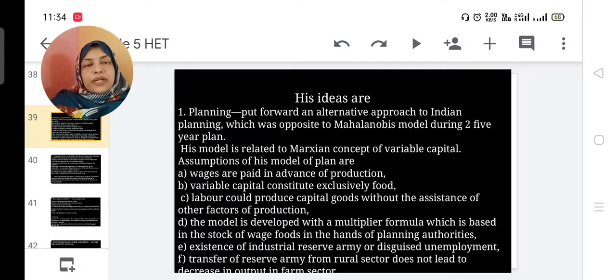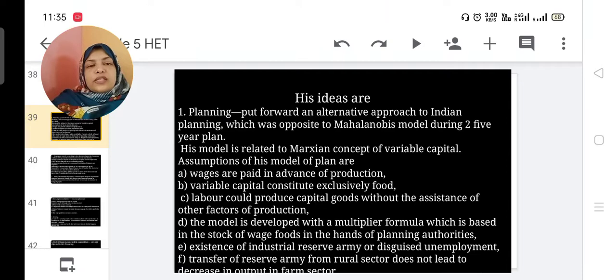Then variable capital, changing capital, constitutes exclusively food. Then labor could produce capital goods without the help of other factors of production.